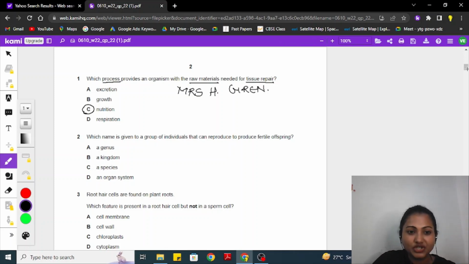Coming to question number 2, which name is given to a group of individuals that can reproduce fertile offspring? So it is basically undergoing sexual reproduction. The organism should be fertile. Definitely not genus, because it is not considered in a genus. All organisms would be undergoing sexual reproduction. In a kingdom, no. There are kingdoms like Monera, Protista, which undergo asexual reproduction, a few in fungi as well as in animalia and plantae. So the correct option for us is the species which reproduce the fertile offspring.